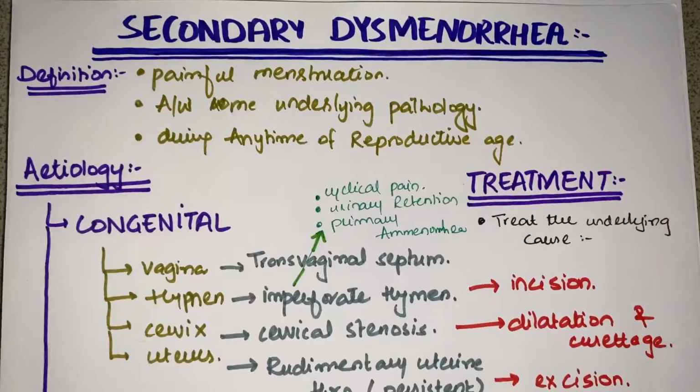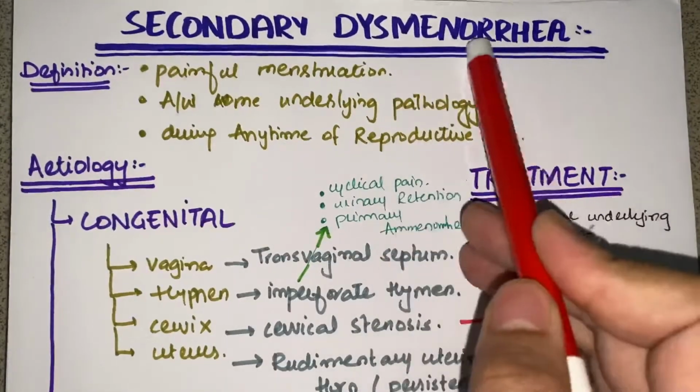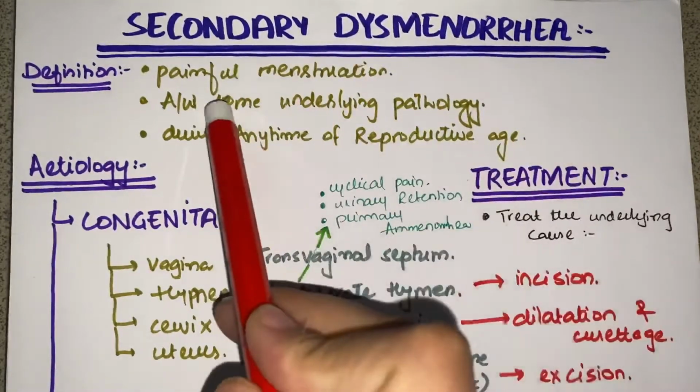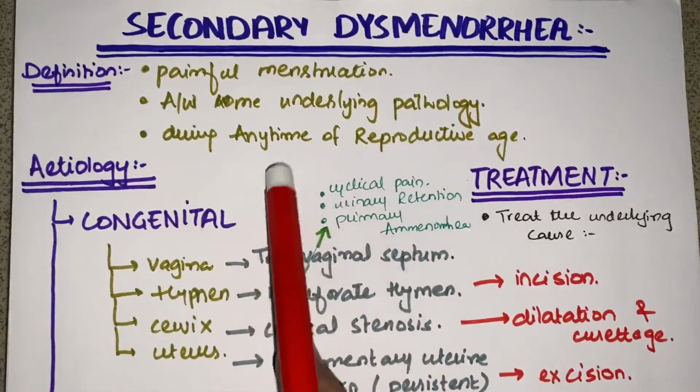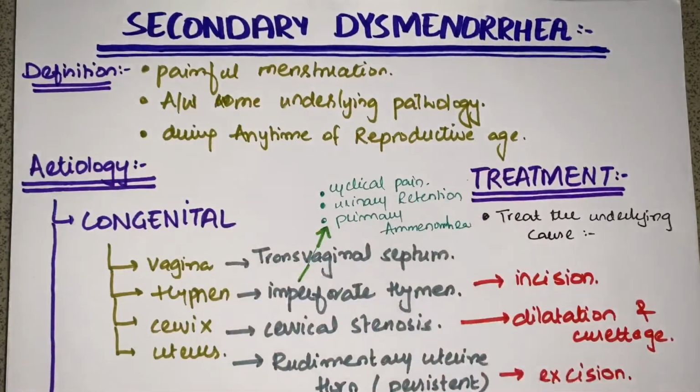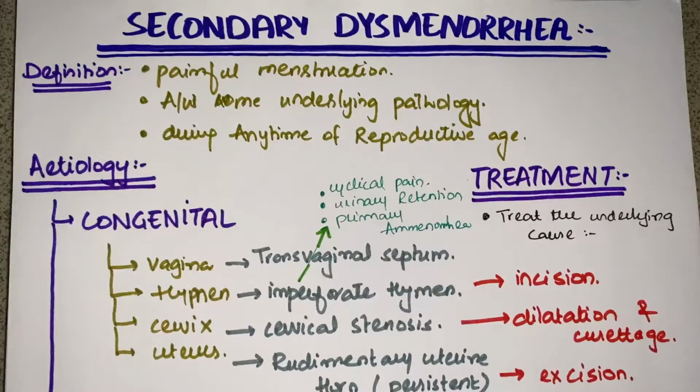First of all, its definition. I've already explained the concept of secondary in my previous video, so I hope you know it. Here, what is secondary dysmenorrhea? It is painful menstruation that is associated with some underlying pathology, and it occurs at any time during the patient's reproductive age.